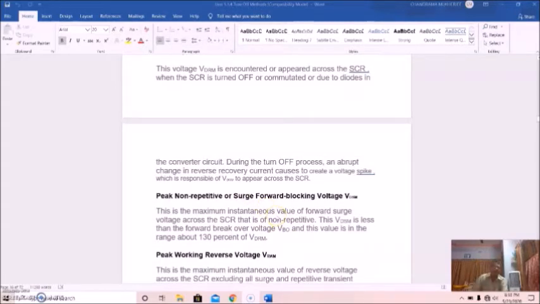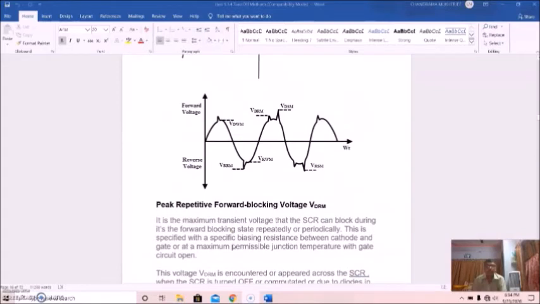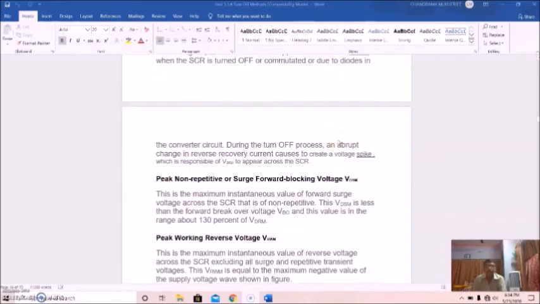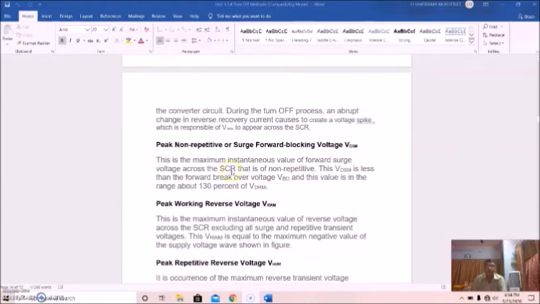Now, peak non-repetitive or surge forward blocking voltage, VDSM. This is the maximum instantaneous value of forward surge voltage across the SCR, that is non-repetitive. This VDSM is less than the forward breakover voltage VBO, and this value is in the range of about 130% of the VDRM. That is shown here. See, this is the forward breakover voltage. This is less than that.